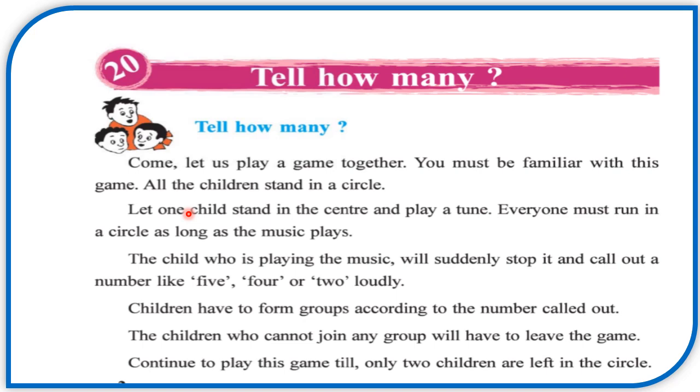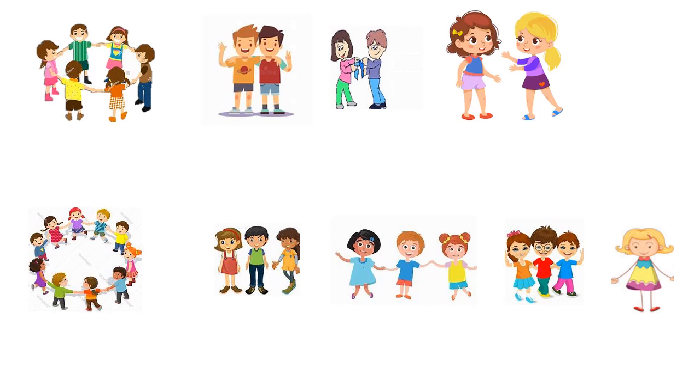So children, in this game, let us see how they play. Here is the group of children. They'll stand in a circle. If the child who is playing a tune stops the tune and calls out number 2, that means these children have to form a group of 2 children. So let's see here. They form groups of 2. These are 6 children. So no one is left alone. So all are in groups of 2.